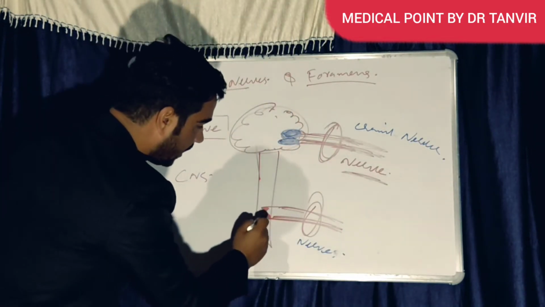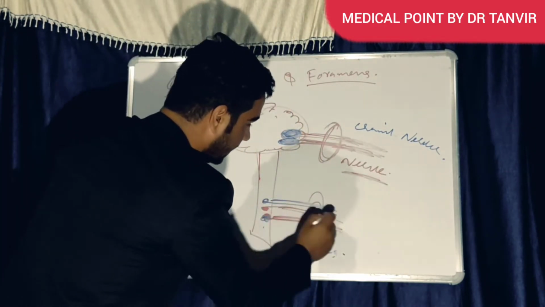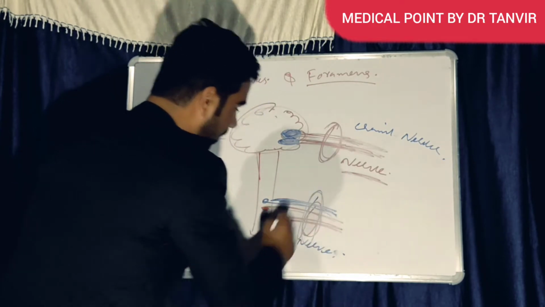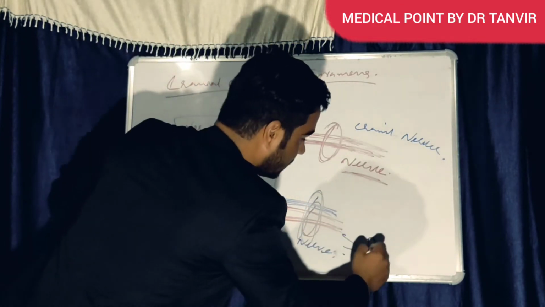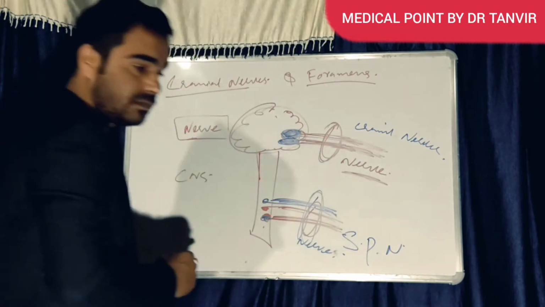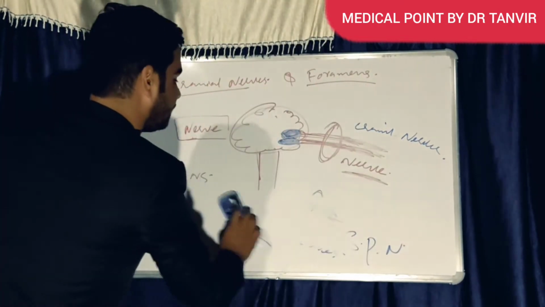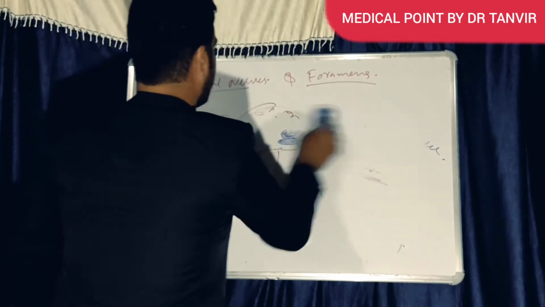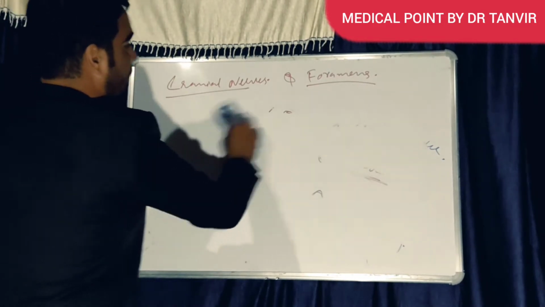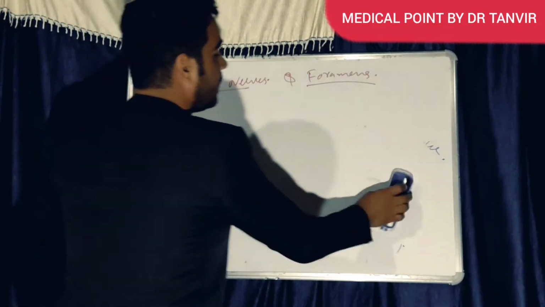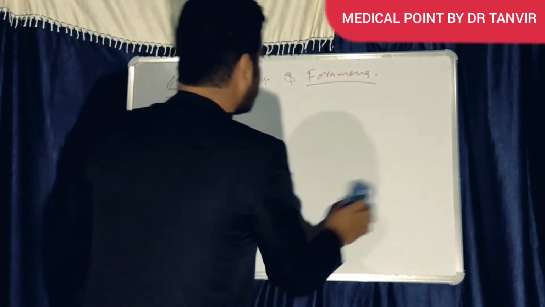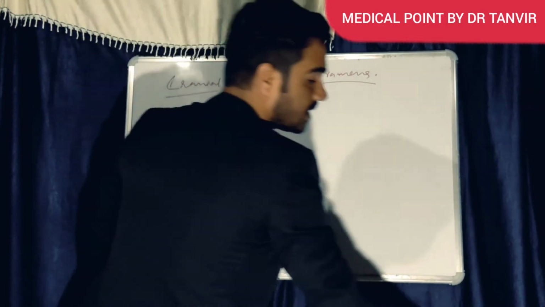And the nerves which take origin from the spinal cord, these axons coming out from the spinal cord, are called spinal nerves. Now you know what a nerve is. A nerve is a collection of axons outside the central nervous system.